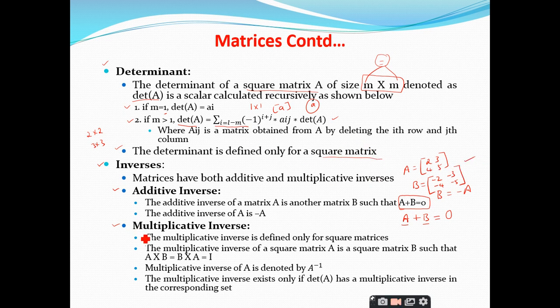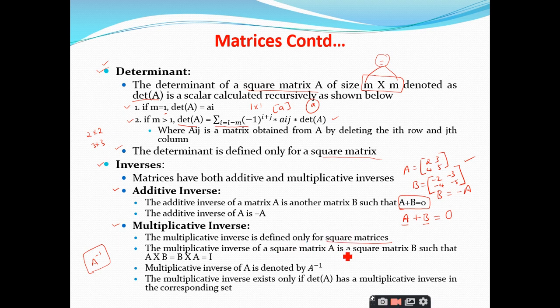But coming to the multiplicative inverse, it is represented by A inverse. It is denoted by this symbol. In calculating the multiplicative inverse, the determinant of a matrix should be calculated. This is very important. So for this purpose, you should know how to calculate the determinant. The multiplicative inverse is defined only for square matrices. Again, we have a constraint that the multiplicative inverse is always calculated for a square matrix.